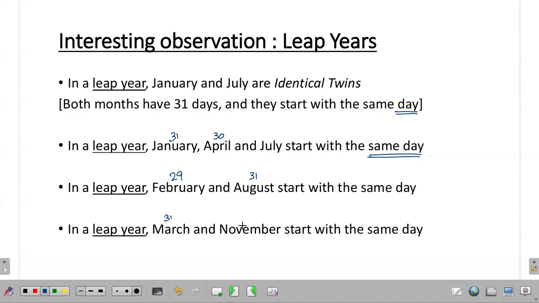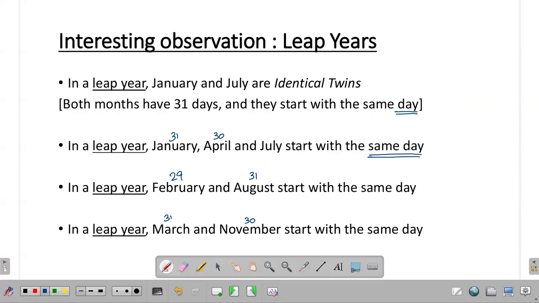March has 31 days, November has only 30 days, so they are not identical twins. But still, in a leap year, March and November start with the same day. You can take any leap year calendar and validate all these findings. And knowing these 4 points will help you a lot in solving problems.